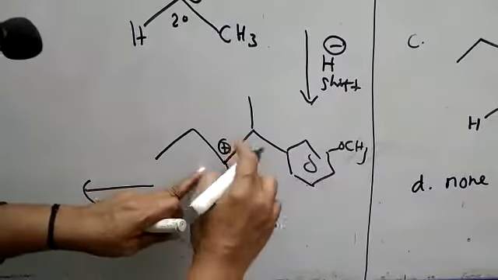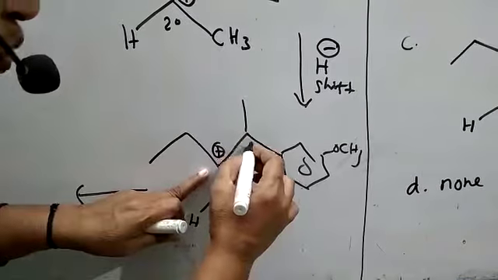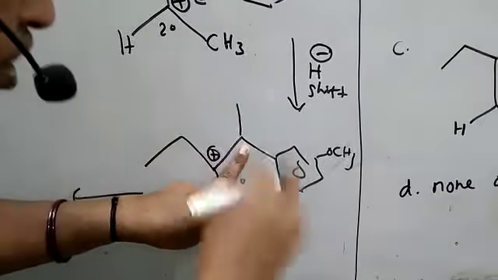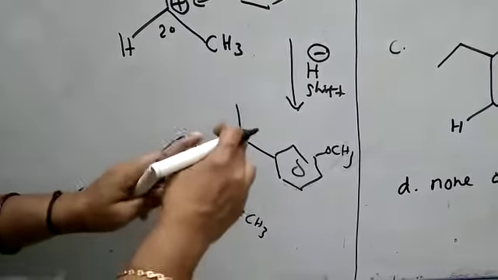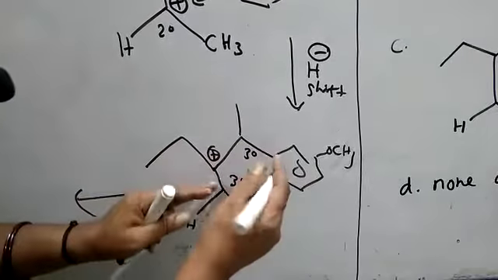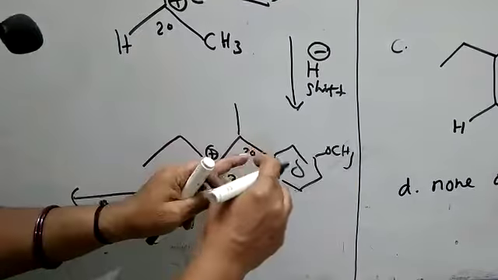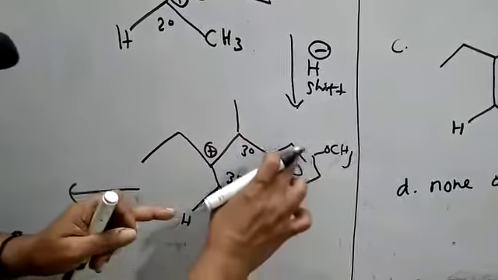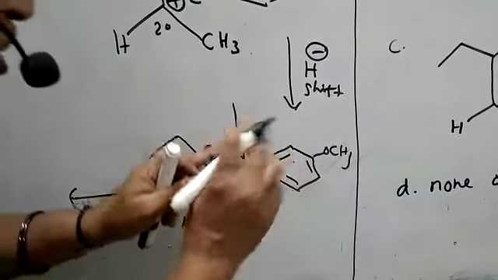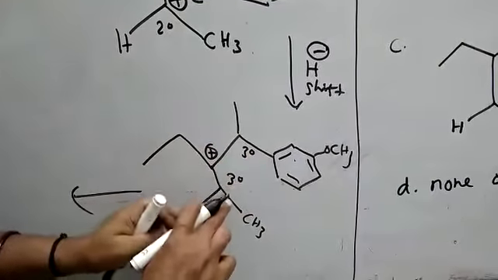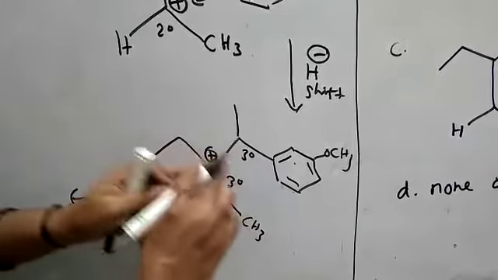Next one you can see here. So this positive charge is moving here. Here also it is tertiary, 1, 2, 3. So what is the difference? Important point: this tertiary is more stable because of this resonance, because here the conjugate position has double and single bonds. So this tertiary is more stable than this tertiary. So this tertiary is going on.